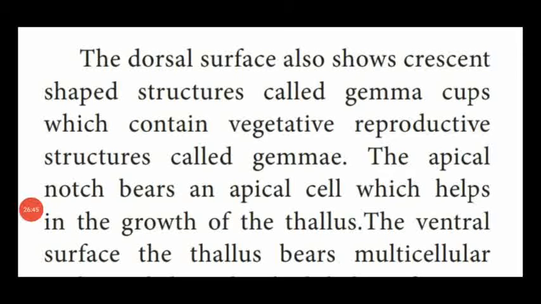Dear students, the dorsal surface of the Marchantia thallus shows a small crescent-shaped or crescent-moon-shaped structure, that means a small curve or an arc, called gemma cup, which contains the vegetative reproductive organ known as gemmae.